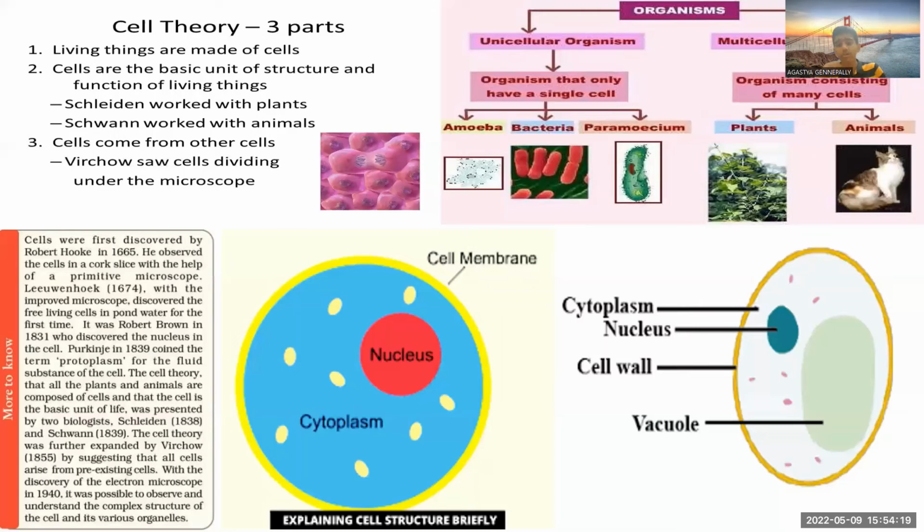Okay, wait, I forgot to tell you one more thing. Basically, multicellular organisms have billions of cells, and a unicellular organism has a single cell. So, of course, it will only carry out a few life processes. It's not like that. A single cell in a unicellular organism is capable of carrying out all the life processes that we carry out with billions of cells. Whatever we do with billions of cells, it can do with only a single cell.